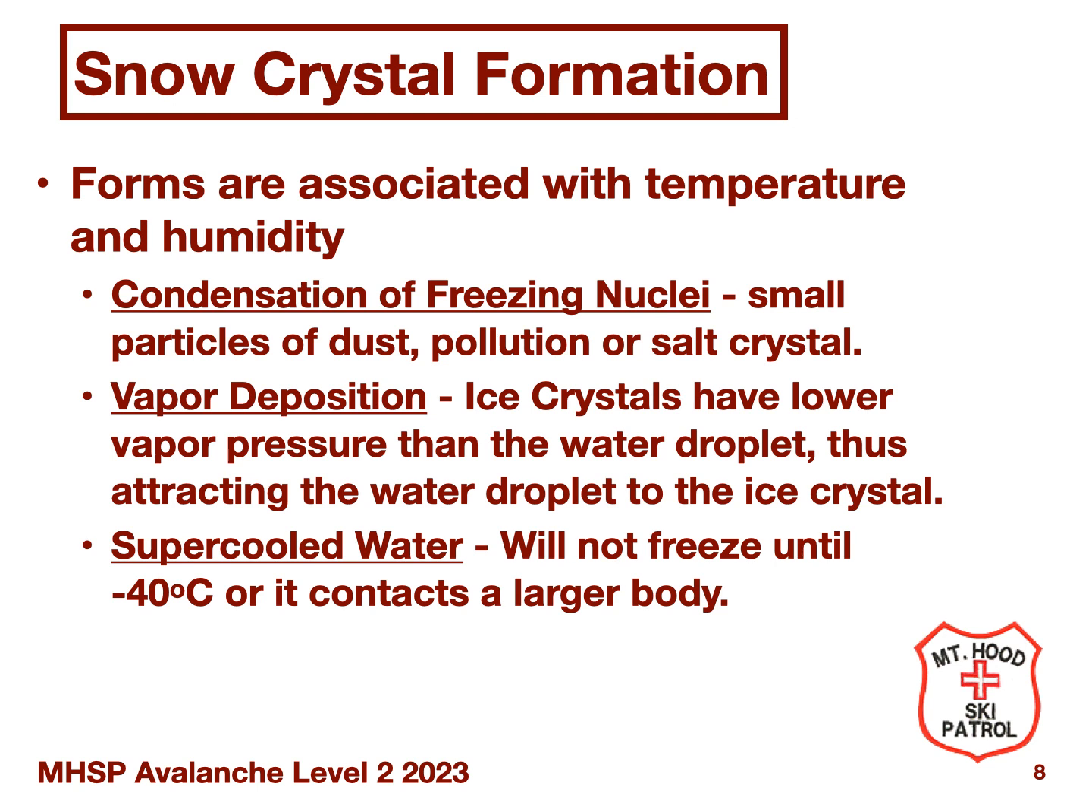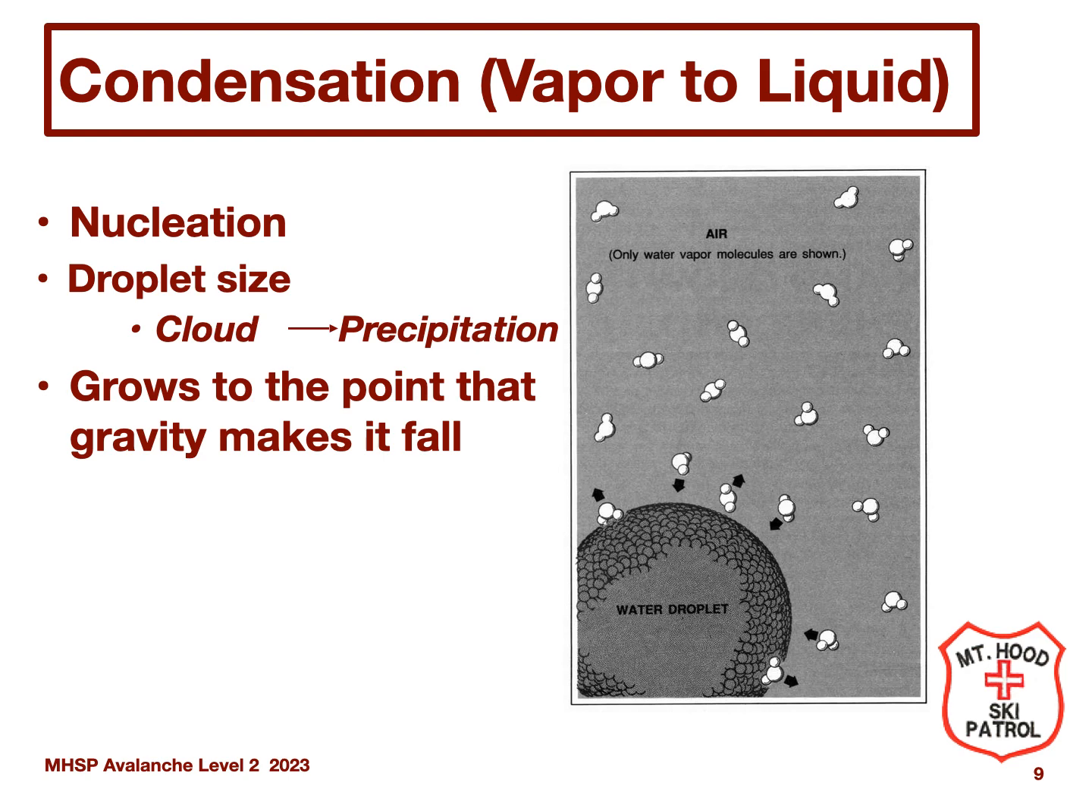The third form, supercooled water, only occurs at very cold temperatures higher in the atmosphere. In this case, the supercooled water freezes on contact with a larger ice body. This is how we get riming. Let's look at each of these mechanisms in more detail.